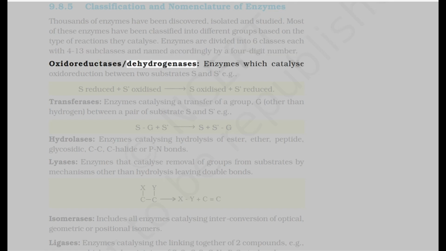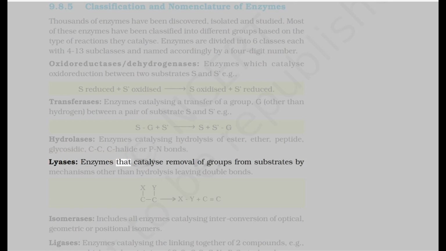Oxidoreductases/dehydrogenases: enzymes which catalyze oxidoreduction between two substrates S and S'. Example: S reduced plus S' oxidized gives S oxidized plus S' reduced. Transferases: enzymes catalyzing a transfer of a group, G, other than hydrogen, between a pair of substrates S and S'. Example: S-G plus S' gives S plus S'-G. Hydrolases: enzymes catalyzing hydrolysis of ester, ether, peptide, glycosidic, C-C, C-halide or P-N bonds.